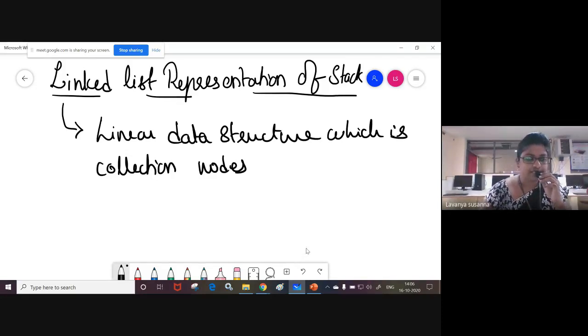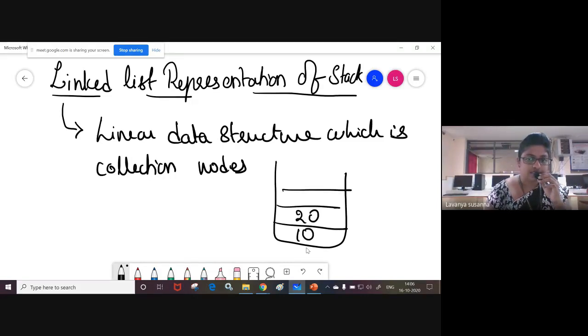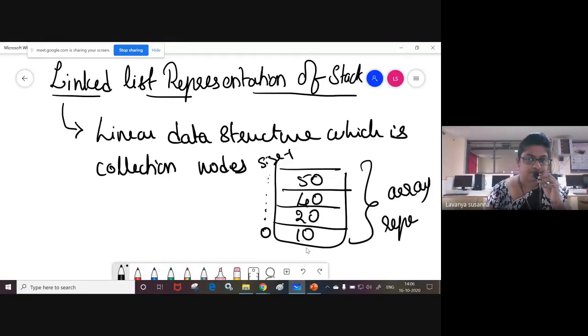Now you can represent this stack using a linked list also. Up to now we have seen array representation, right? This is a stack. If you want to push an element like this, everything is an array representation. It contains indexes starting from 0 up to size minus 1. Okay, this is array representation.